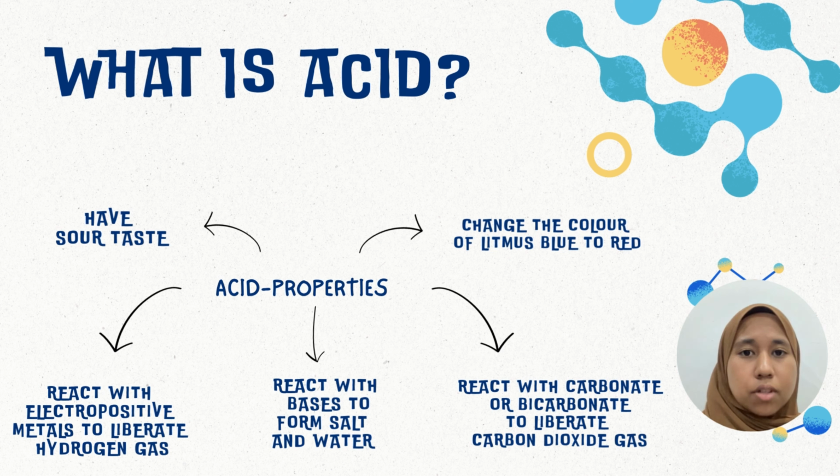First, acid has a sour taste and it can change the color of litmus paper from blue to red. And acid can react with an electropositive metal to form hydrogen gas. It also reacts with bases to form salt and water. And lastly, it can react with a carbonate or bicarbonate to liberate carbon dioxide gas.